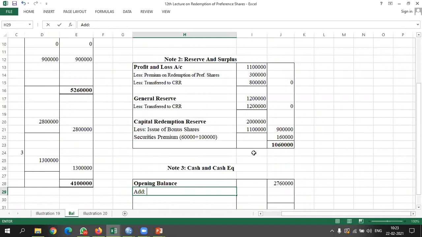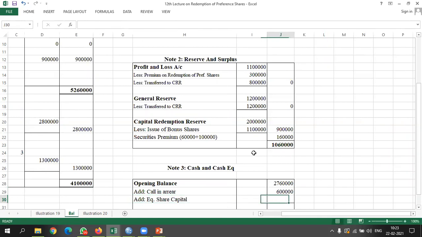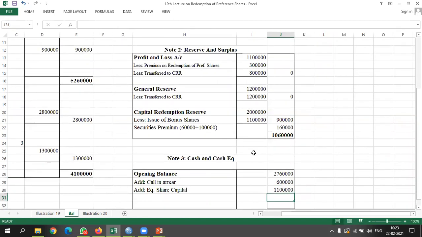First of all, we got call in arrears. How much? 6 lakh rupees. Then we issued equity share capital. So I will write equity share capital, we got rupees 11 lakh. So in total we got 27 lakh plus 6 lakh plus 11 lakh, so 44 lakh 60,000.